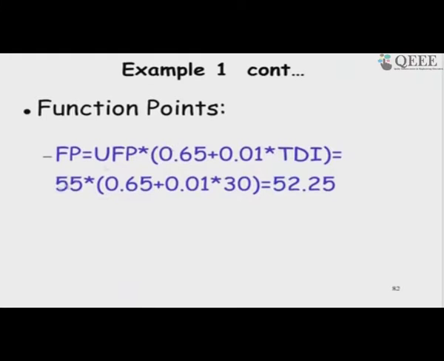In that case, the unadjusted function point times 0.65 plus 0.01 times TDI, which will become 55 times 0.95, which is slightly less than 55. So, we get 52.25. So, as a result of considering the complexity factors, we scale down the initial function point count from 55 to 52.25.